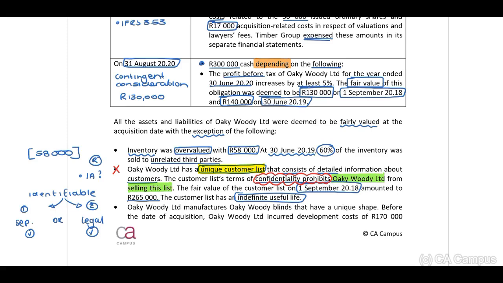Third bullet point, Oaky Woody Limited manufactures Oaky Woody blinds that have a unique shape. Before the date of acquisition, Oaky Woody Limited incurred development costs of 170,000 Rand concerning the development of a trade blind with a unique color, shape and package design for these blinds.